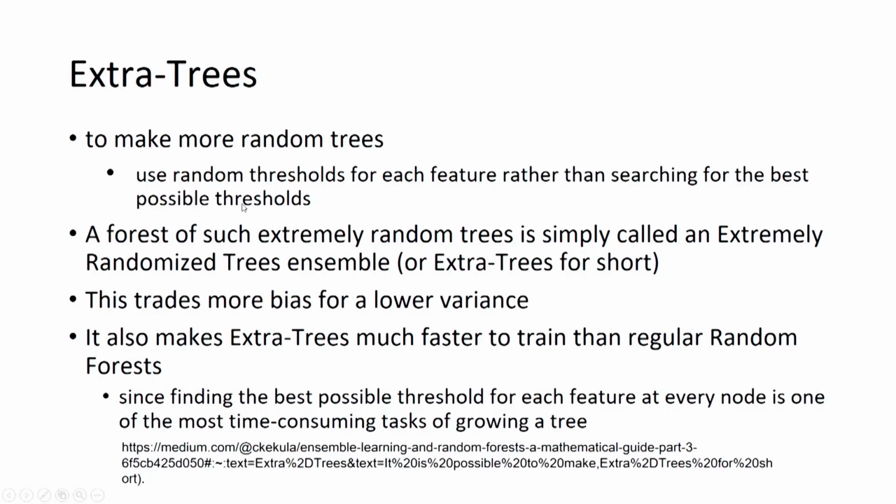We have seen how to find the best possible threshold for different features used for splitting, but we can make diverse trees by not using the best possible threshold. We will take random thresholds in different trees, and that is how we get diverse trees. This is called the extremely randomized trees ensemble, or in short, extra trees. So, in general an ensemble learning technique, or in particular a random forest, will have more bias but low variance.